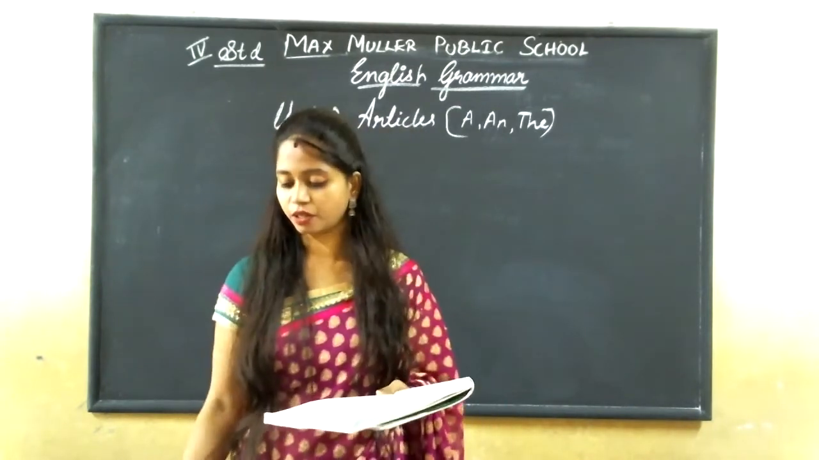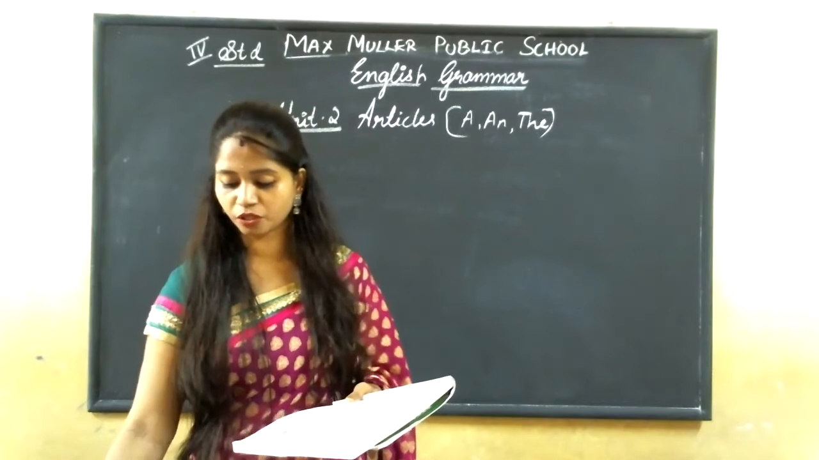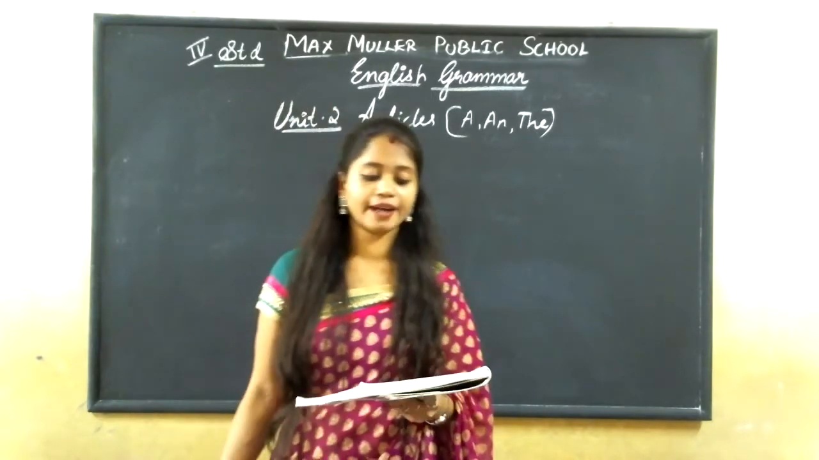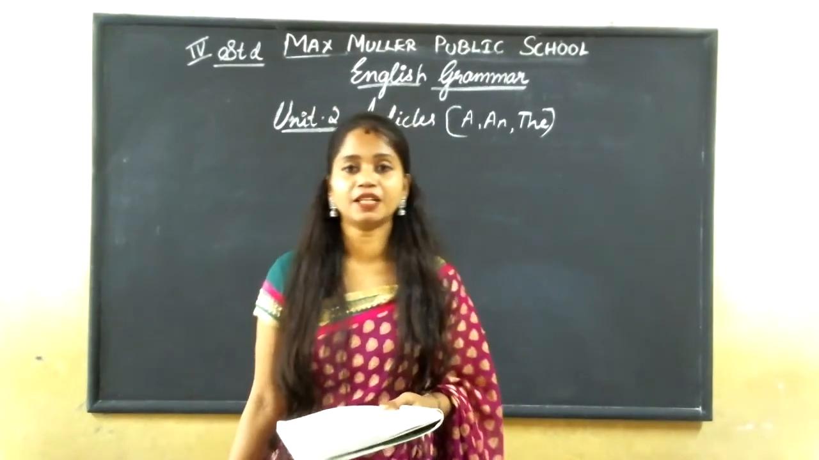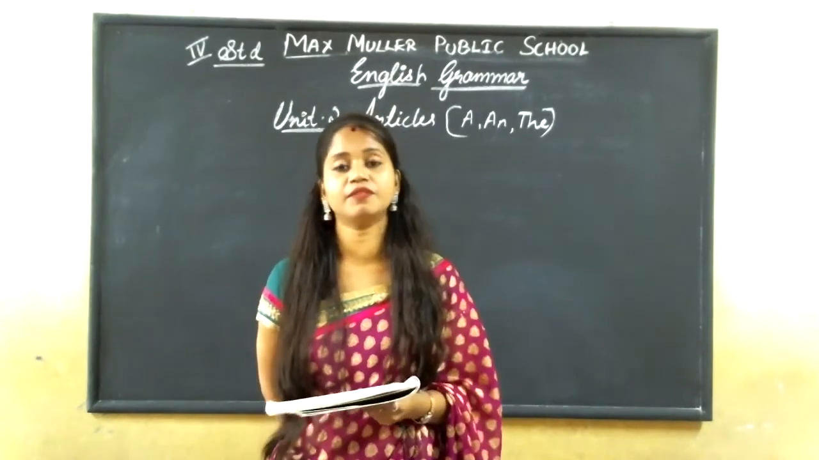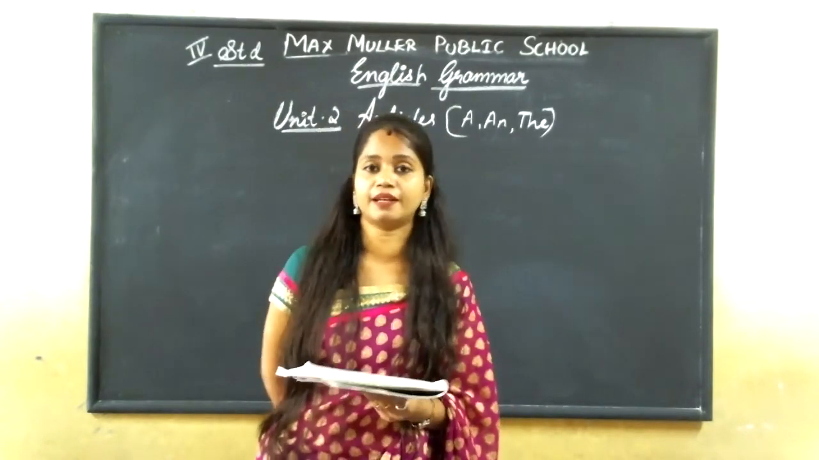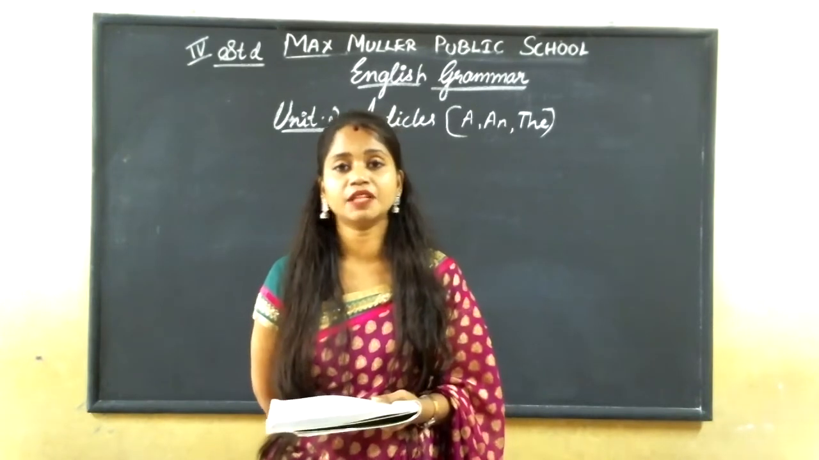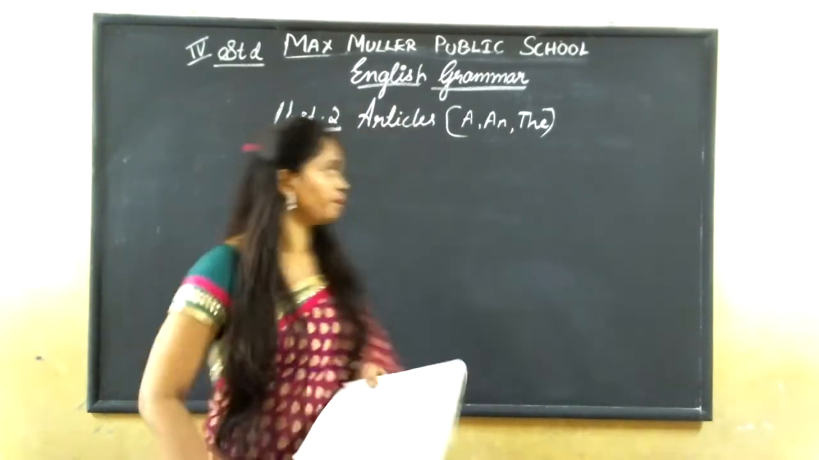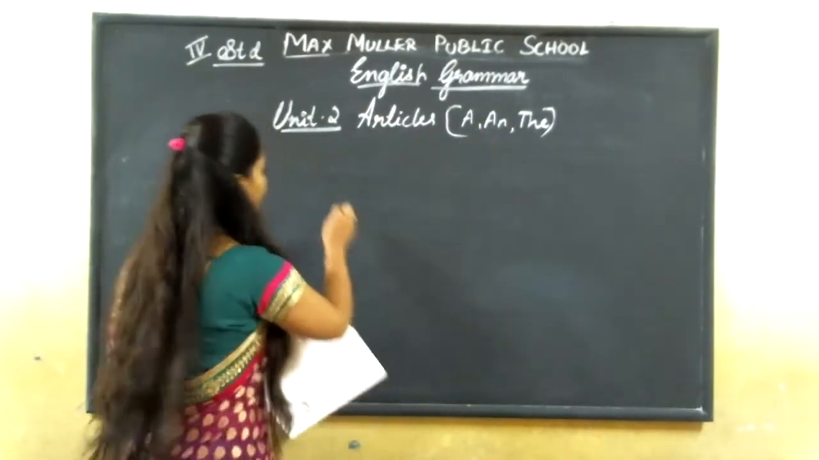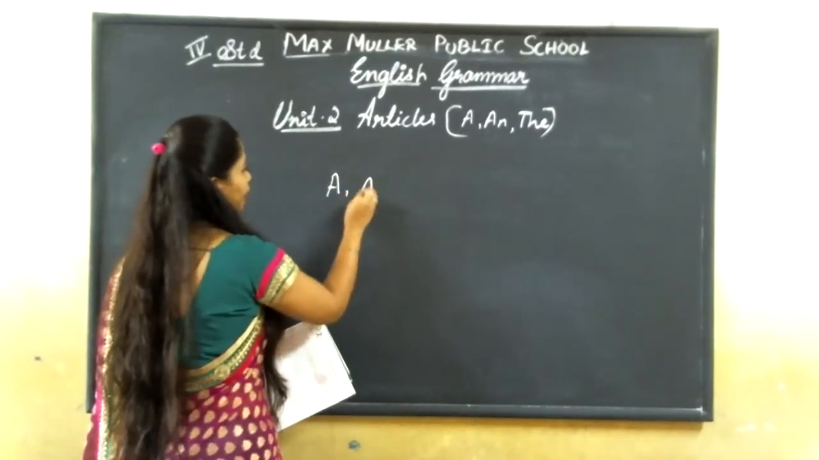Now, Unit 2, chapter 2, articles. We are going to learn about articles. In the bridge course also, I had taught you all. There are different kinds of articles. One is indefinite article and one is definite article. Right? Indefinite articles, which are those? A and an.